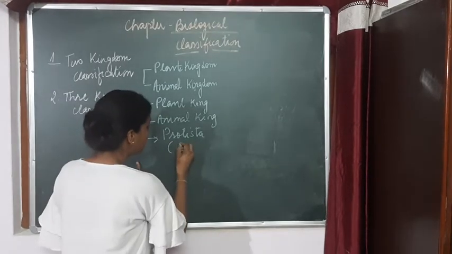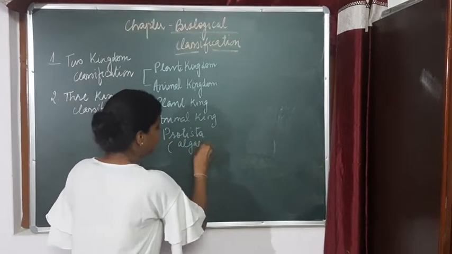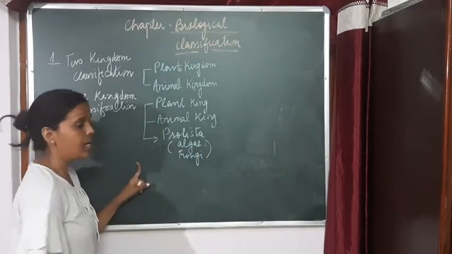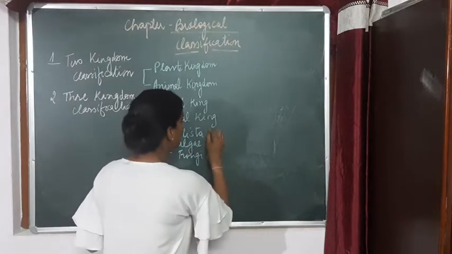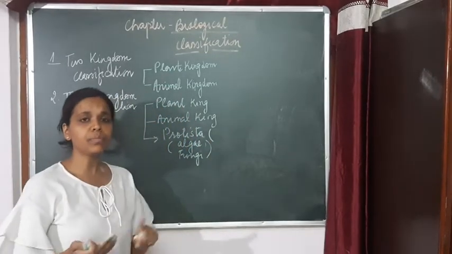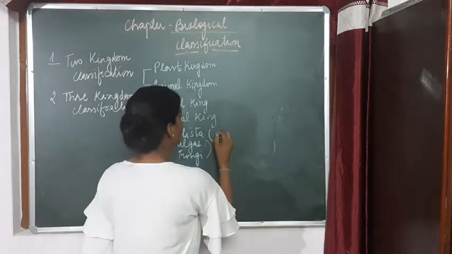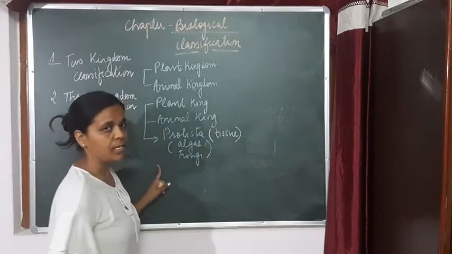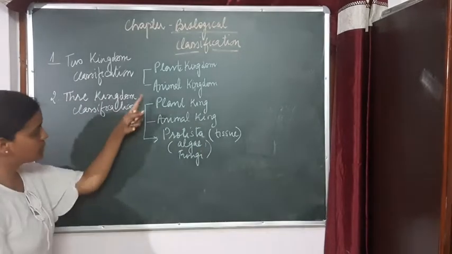The included group was algae, fungi, etc. These were included in Protista. Means in Protista all those organisms were included which do not show a tissue level of organization. Right?